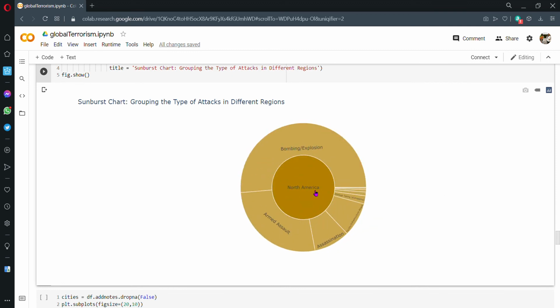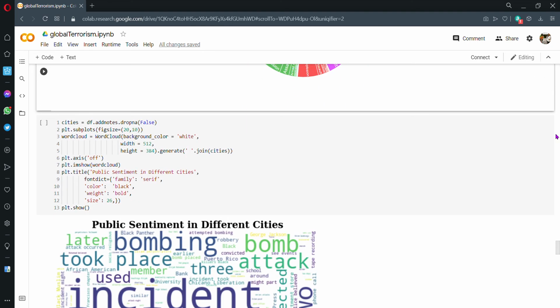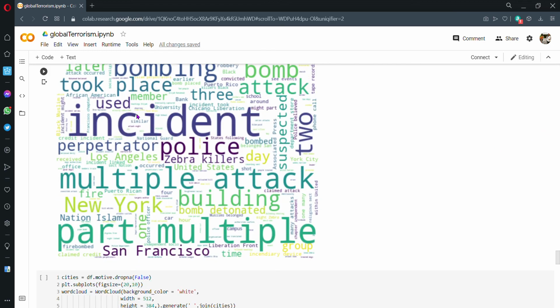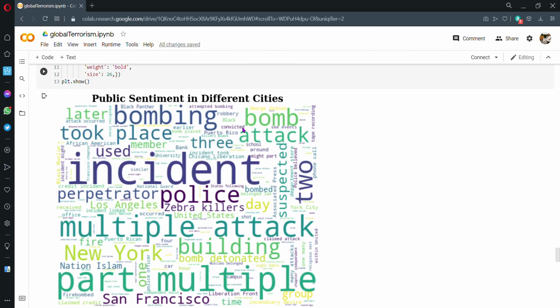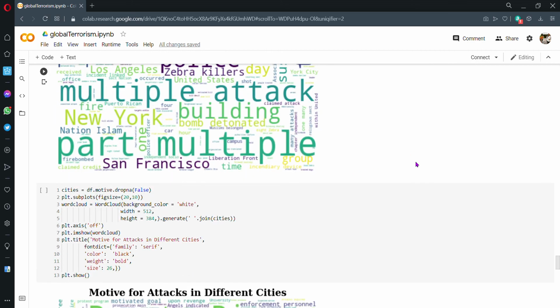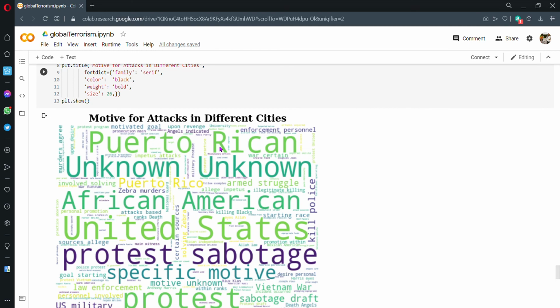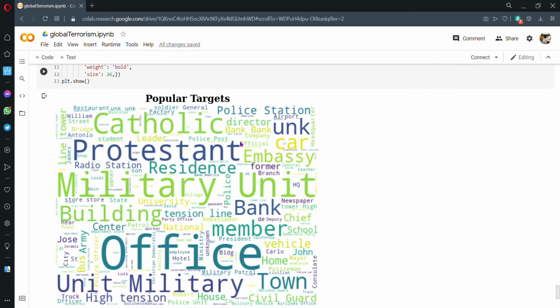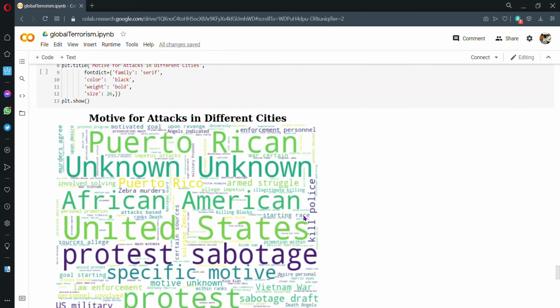Moving on, we have word clouds of public sentiment in different cities regarding the attacks that took place. So you can see police, multiple attacks, New York. This is the word cloud of the public sentiment. Then we have a word cloud of the motive for attacks in different cities. Then we have the word cloud for the popular targets. So you can see military unit. We saw this before somewhere, so it must have come up more widely.